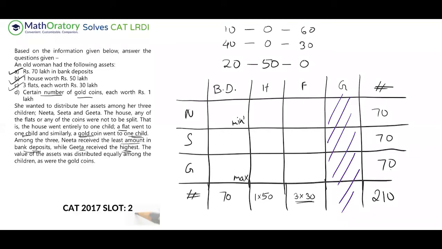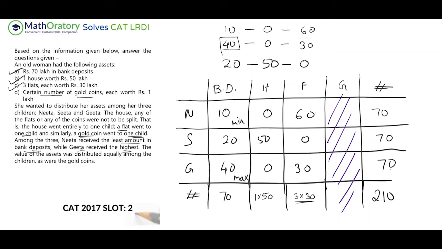So I know that this is minimum in bank deposit, this is maximum in bank deposit. So this minimum gets 10, this is 0, this is 60. The 40 is the maximum, so 40 comes here. There's a 0 again, and this is a 30. And obviously this is 20, 50, and 0. So this is pretty much done. So that is the set.